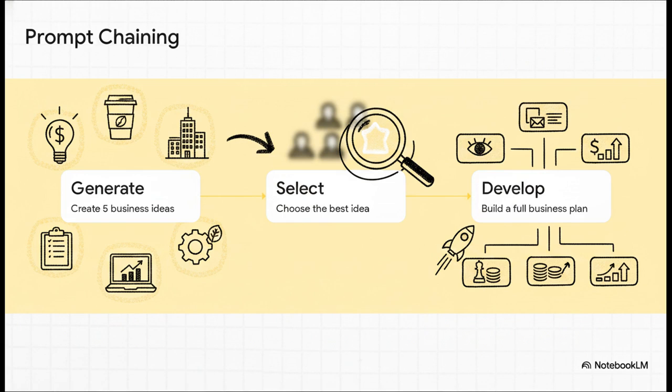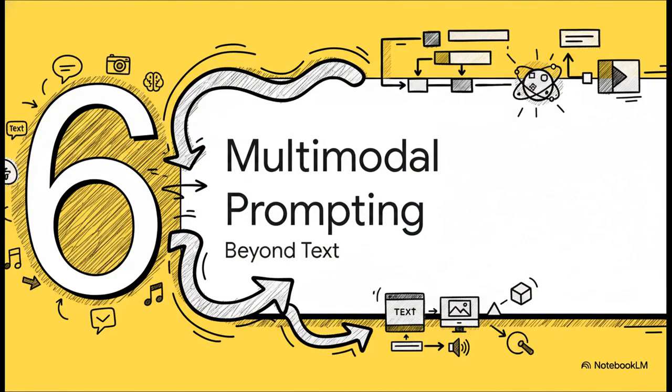Step 1, generate 5 business ideas. Once that's done, Step 2, instruct the AI to select the best idea based on specific criteria. Once it picks one, Step 3, develop a full business plan for just that specific idea. You're designing a reliable, automated workflow that perfectly mirrors how human experts actually solve problems in the real world. And now we arrive at Section 6, the final capability level, multimodal prompting beyond text.